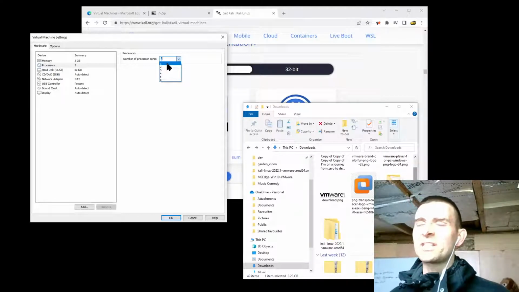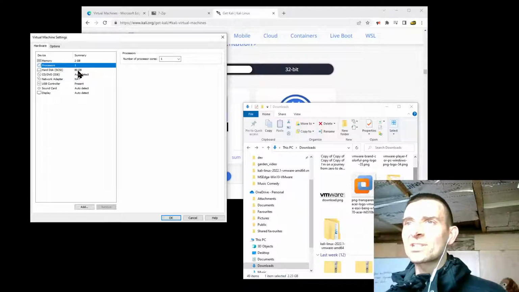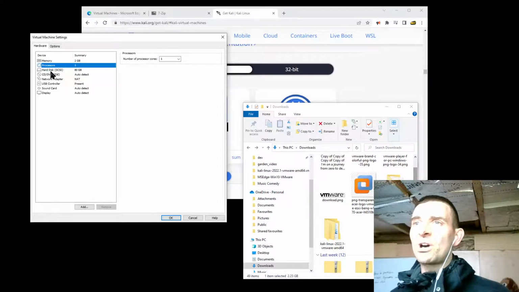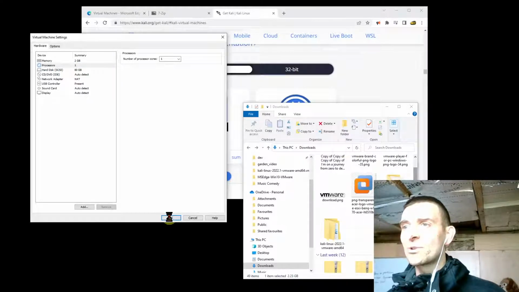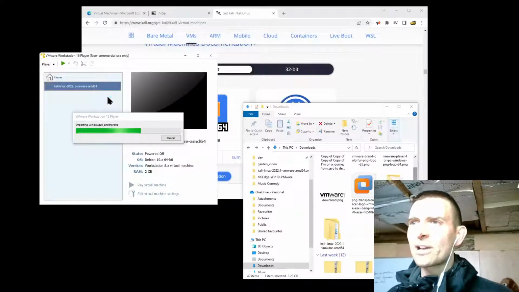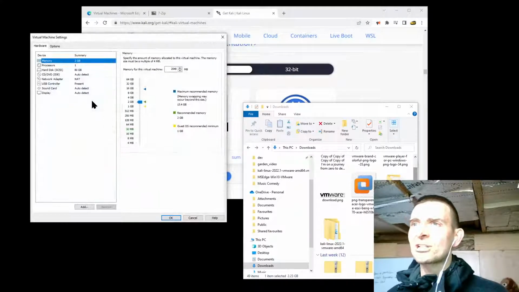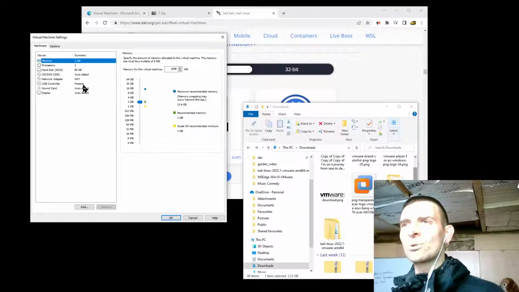So honestly, I think I'm cool just allocating one core of processing power to Kali Linux when I run it. And I've also got a hard disk right here, and this is the maximum amount of space I'm going to allow it to save to, and so that's great. So why don't we go ahead and click OK for that? And actually, we should probably just go back for a second too, because let's look at the network this is on. Because remember, the whole purpose of this is that we're going to be interconnecting all of these machines.